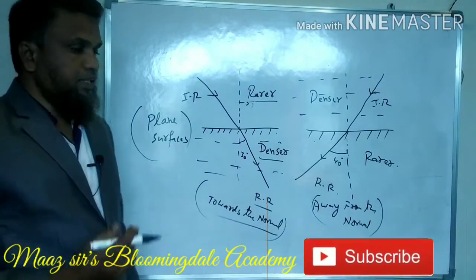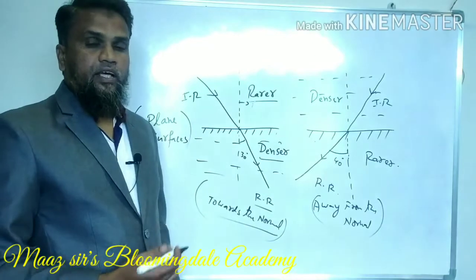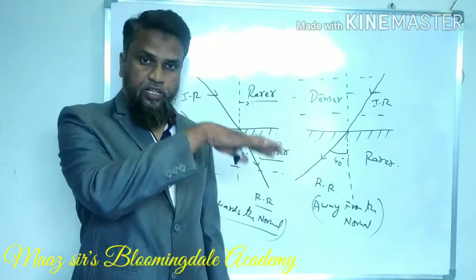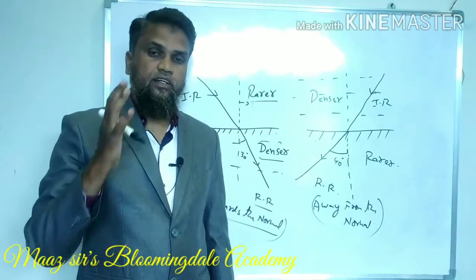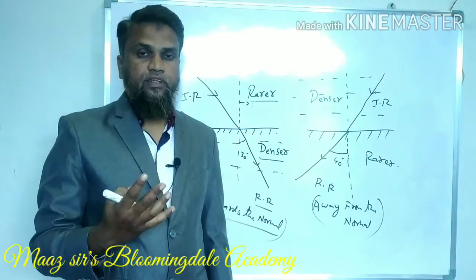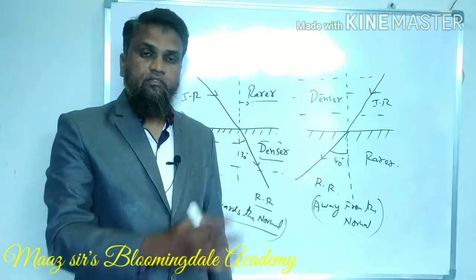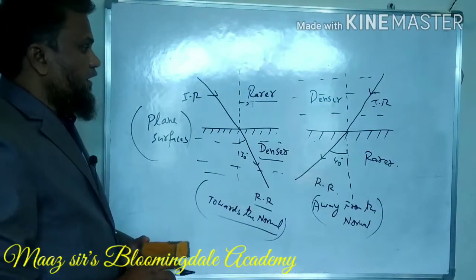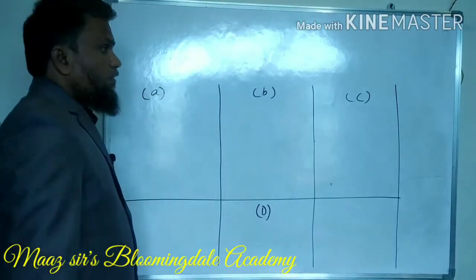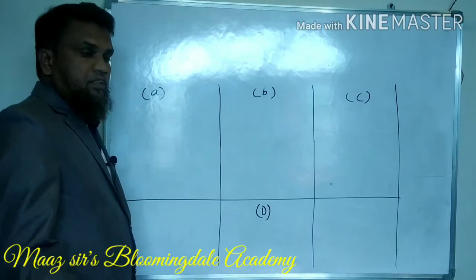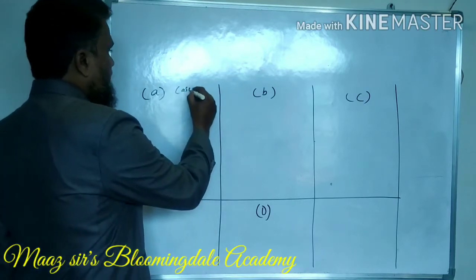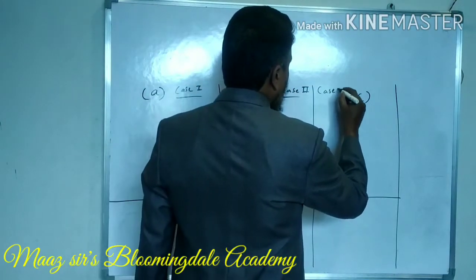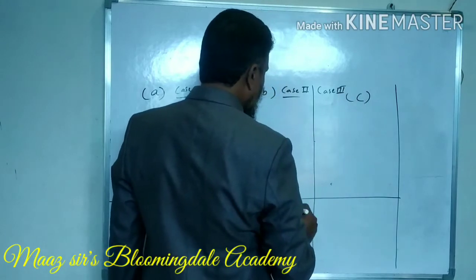Now let us see in this chapter how the light ray behaves when it touches curved surfaces. That is when it comes from rarer medium to denser medium. What is the ray diagram? How to draw the ray diagram? Similarly, how to draw a ray diagram when the ray comes from denser to rarer. Now we will see each case one by one. Now you can see here there are four situations or four cases. Case 1, case 2, case 3 and case 4.